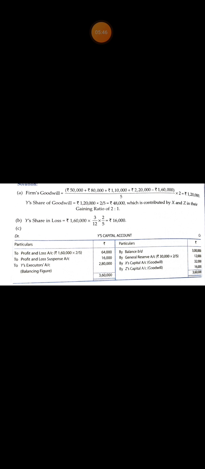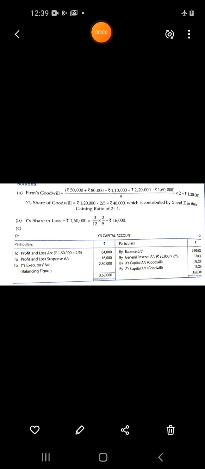From 31st March 2020 to 30th June 2020: April, May, June, 3 months. So Y's share in loss equals 1,60,000 into 3 by 12 into 2 by 5, equal to 16,000.